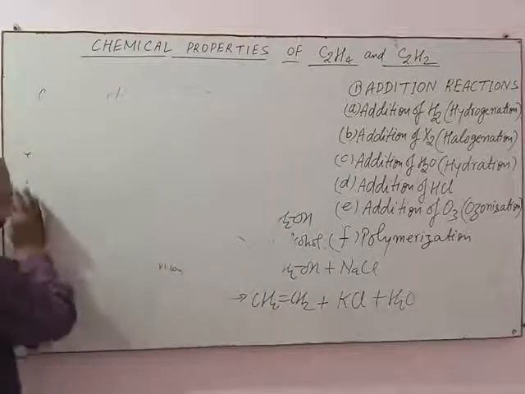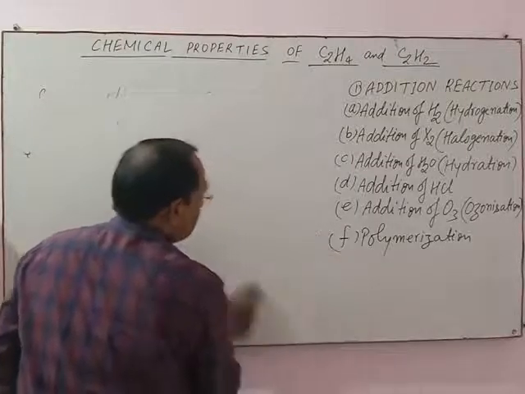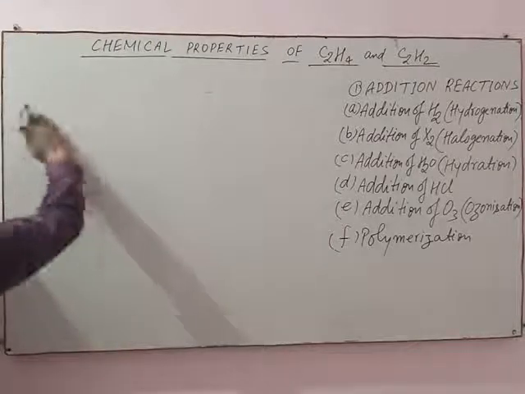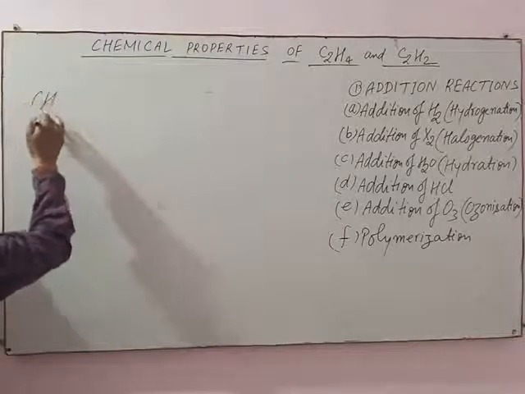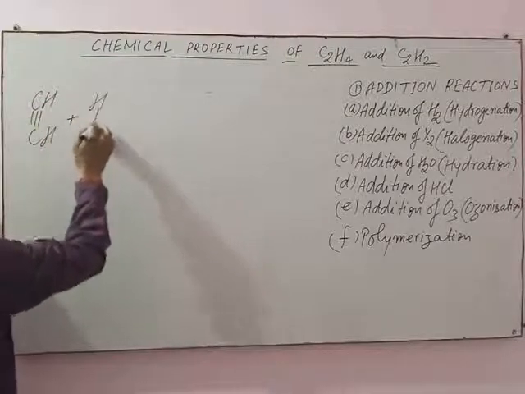Now the addition of halogen acid with acetylene. This is acetylene, CH≡CH plus HCl.